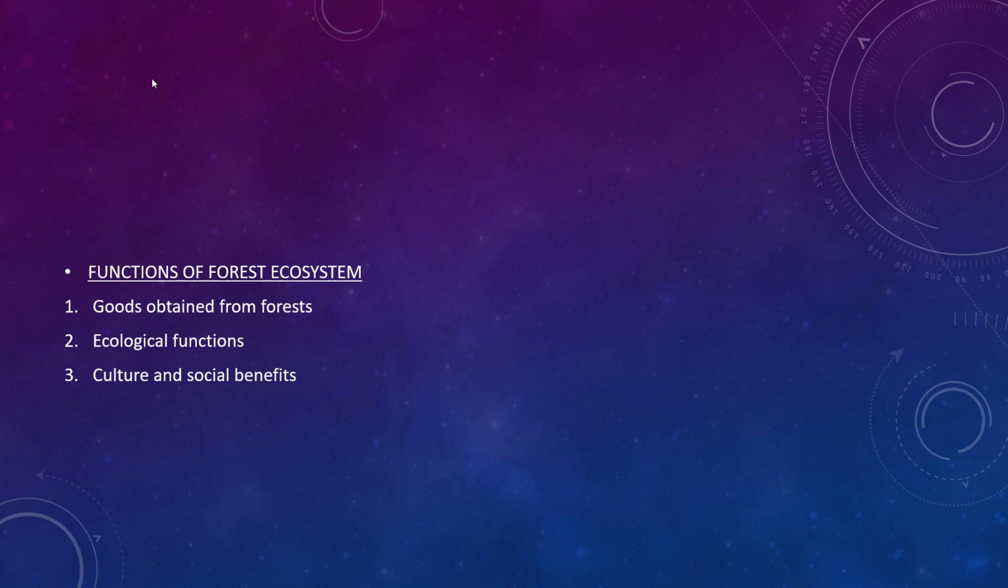Functions of forest ecosystem. We get a lot of goods from forests. Ecological functions are there. Culture and social benefits are also there, and we can study that in detail now. First one is goods obtained from the forest. What are the goods we are obtaining from forest? We are obtaining a lot of vegetables and fresh fruits. We are getting honey. We are getting a lot of medicinal plants. All these are from forest ecosystem.